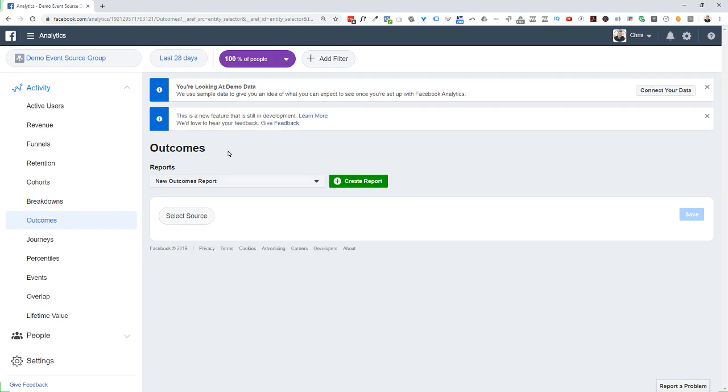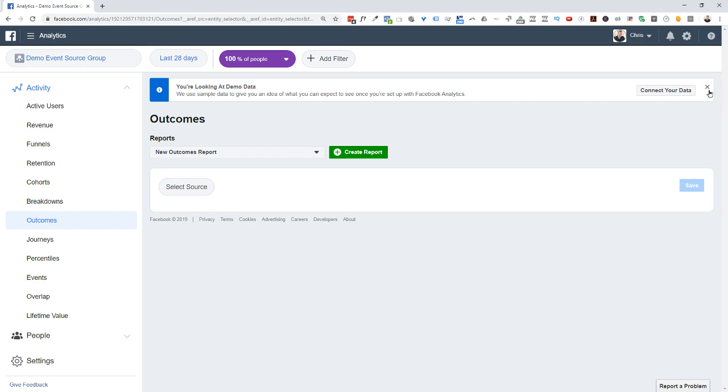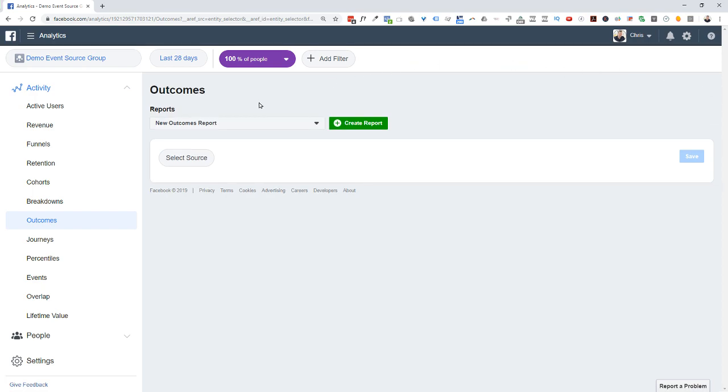My guess is eventually that's going to happen, because it is such a natural fit for this platform. And honestly, it would make people use the platform a whole lot more. So if anybody from Facebook is listening, just a little FYI. I'm sure you're working on that, though, because it seems so obvious. So I definitely wouldn't suggest that no one else has thought about that. But anyway, outcomes, a cool little report in Facebook Analytics. So if you haven't been back there in a while, take a look at it and play around.